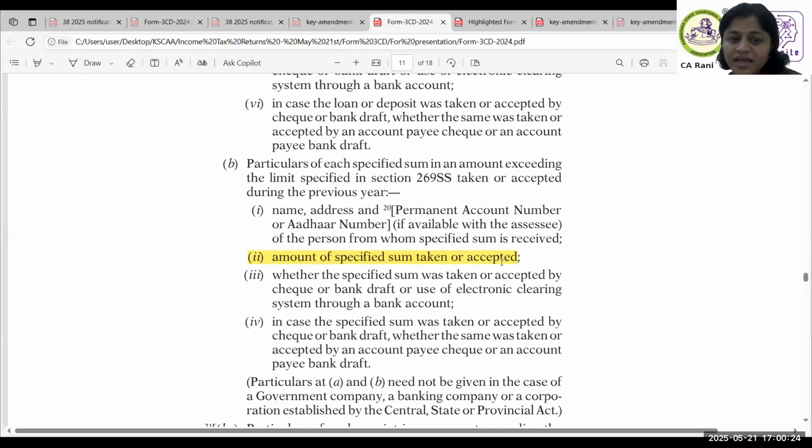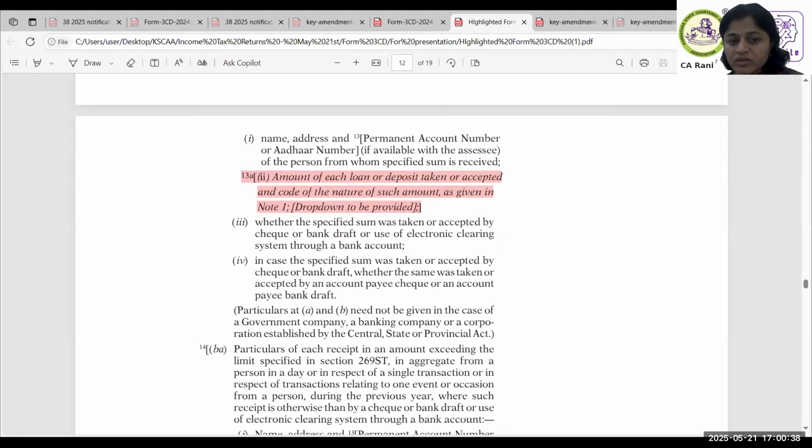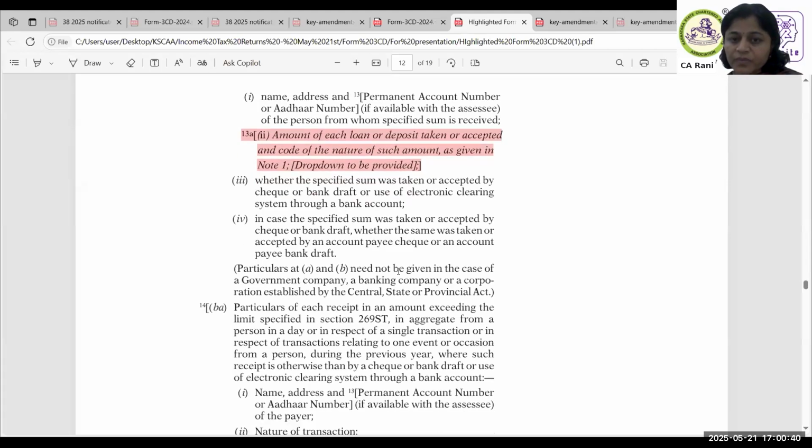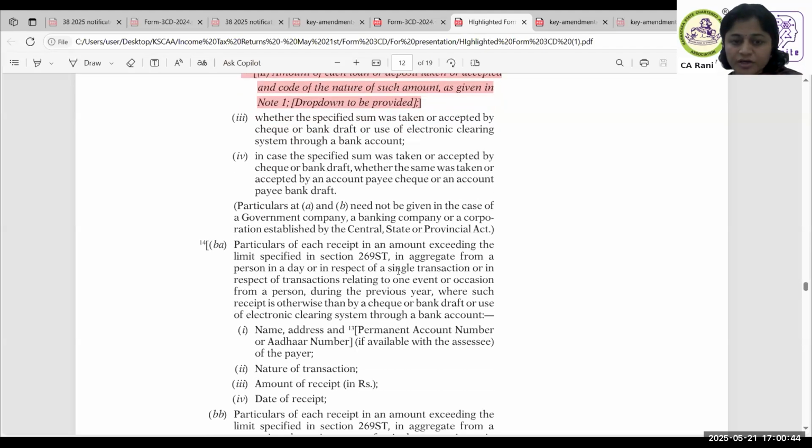So they just had to add this code of nature of sum only, but instead they have put the same sentence, amount of each loan or deposit taken or accepted and the code of nature of the amount as given in drop down. So here I doubt what is the intention of the CBDT, I mean tax authorities.